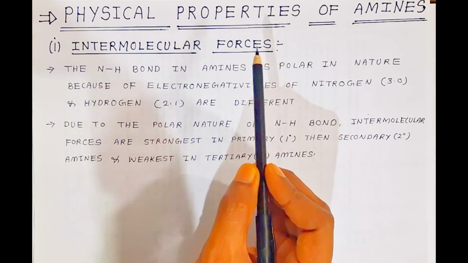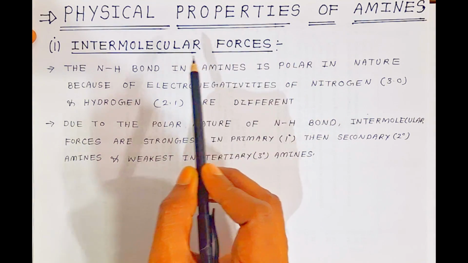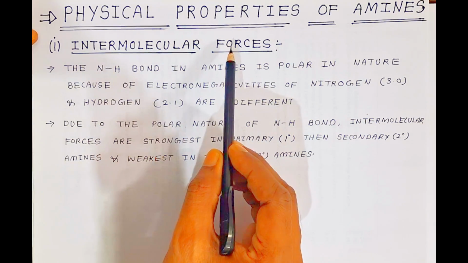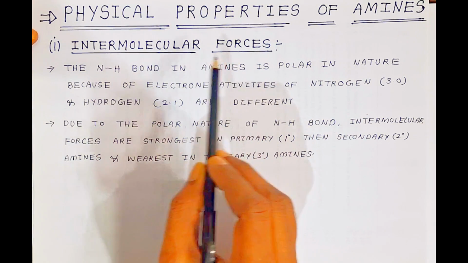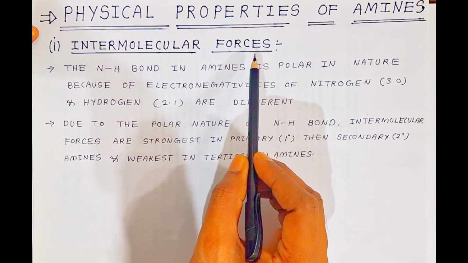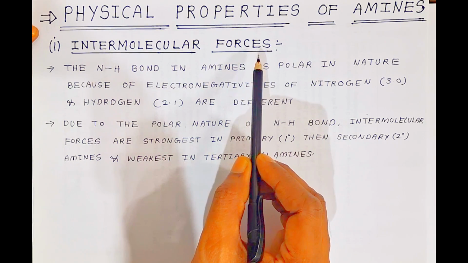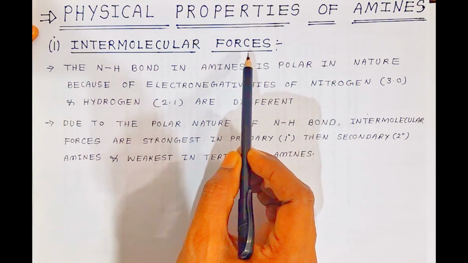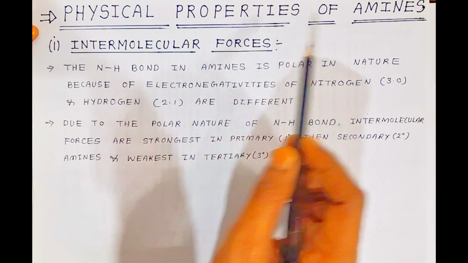If you have amines, what type of forces of attraction hold amines together? That is called intermolecular forces. Between two amines, the force of attraction that is there is called intermolecular forces. Why is it there? Because of that they exist in front of you. So how are intermolecular forces developed in amines?